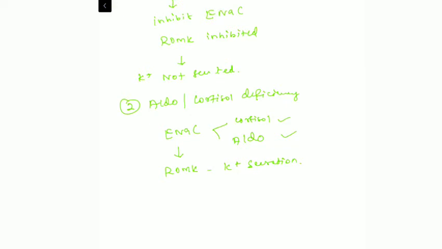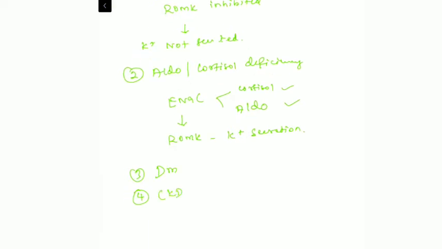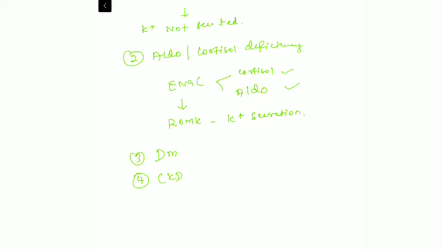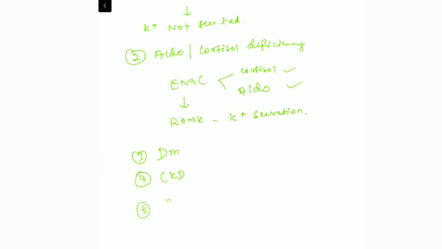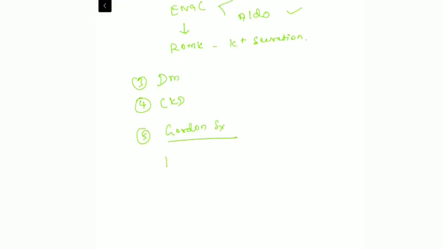And the patients with diabetes mellitus, because of insulin deficiency, will be having hyperkalemia. And in patients with chronic kidney diseases, there will be even compensatory shift at the level of colon and muscle level. These patients will be developing hyperkalemia on long-term basis. And the final one is Gordon syndrome. This is a rare cause of hyperkalemia, but this is the cause associated with hyperkalemia and hypertension.